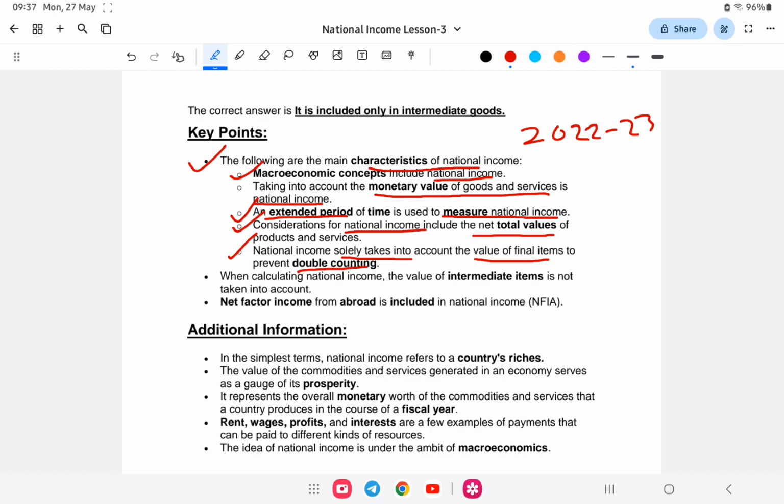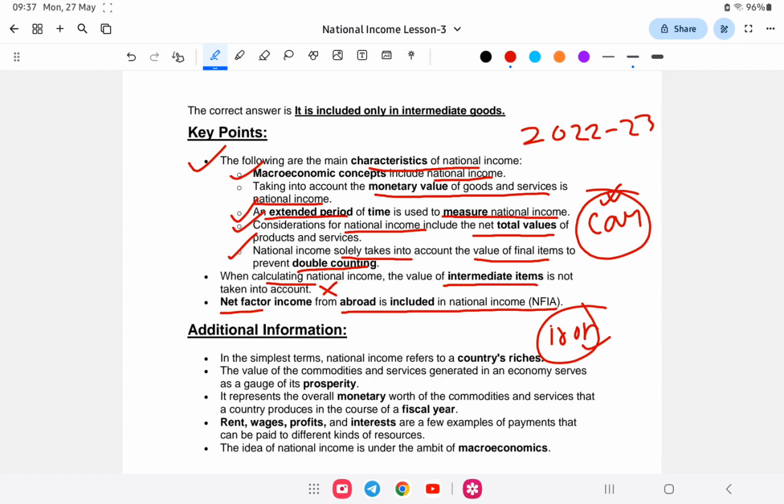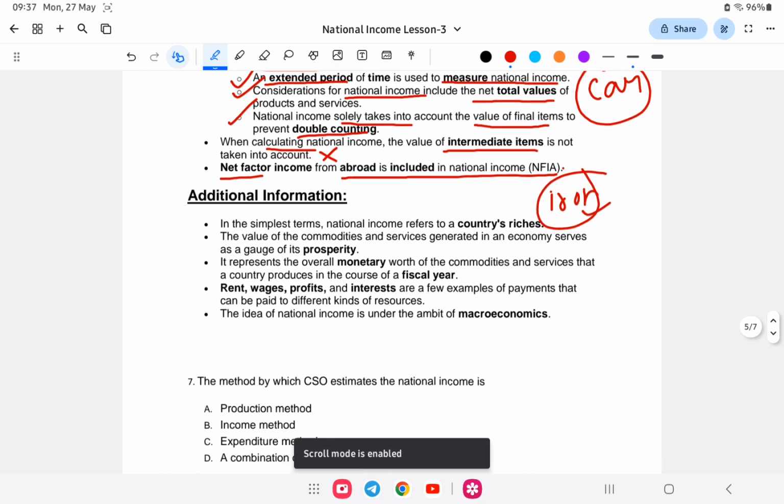Take the intermediate goods question: because of double counting, in car manufacturing, the iron, the aluminium, the zinc, the platinum are not counted separately; only the finished car is accounted for, which generates the value. When calculating national income, the value of intermediate goods is not taken into account, correct? Net factor income is included in national income also. So, next question.